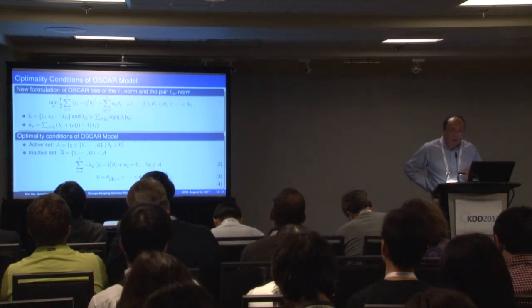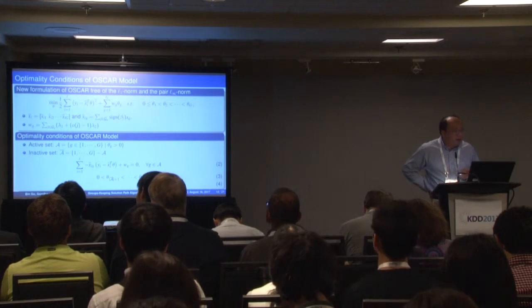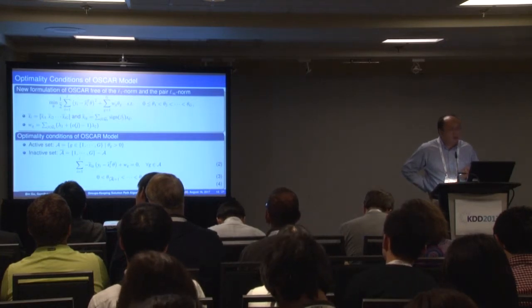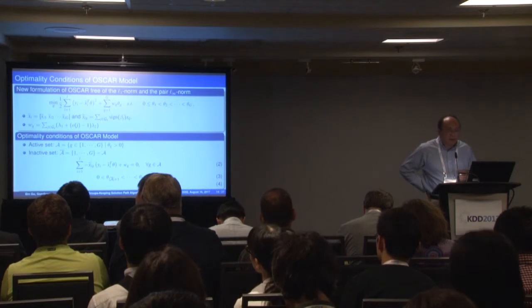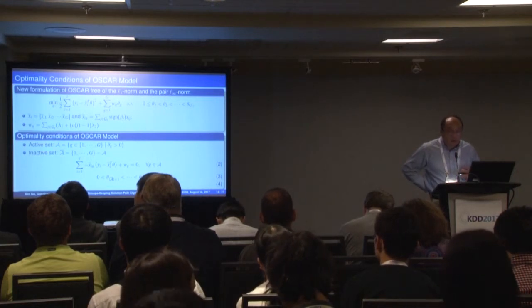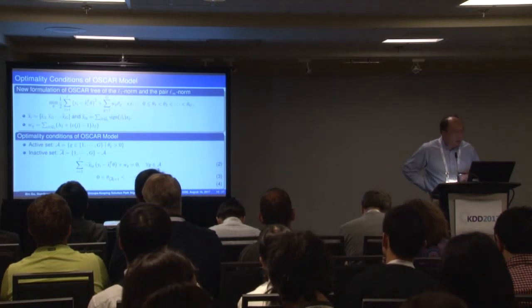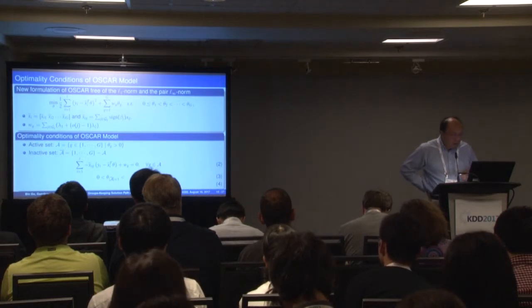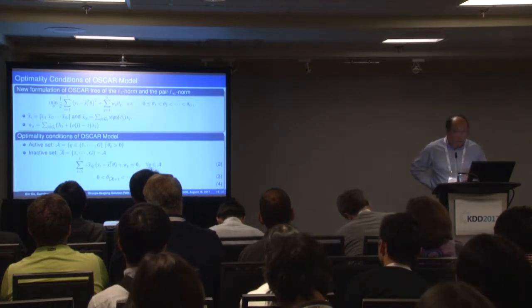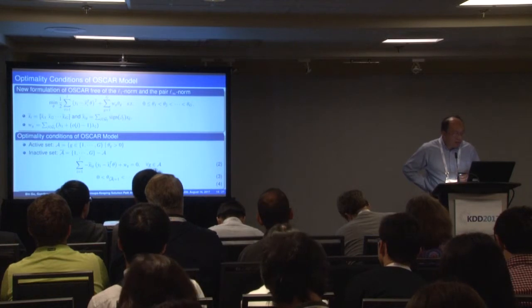We introduce two sets: one is the active set, one is the inactive set. When the group value is non-zero, we call it the active set. When it turns to 0, we call it the inactive set. Equations 2, 3, and 4 show the optimality conditions for the OSCAR model.